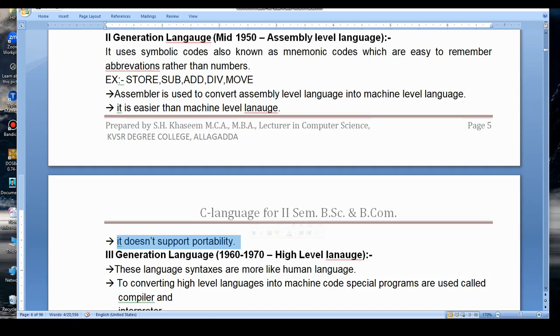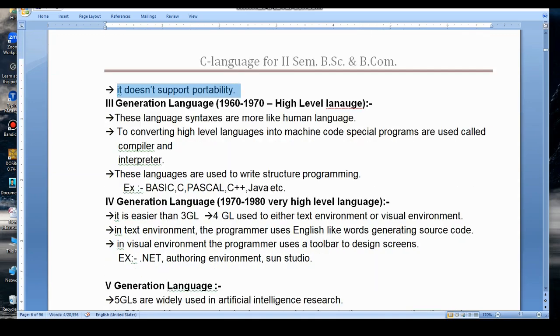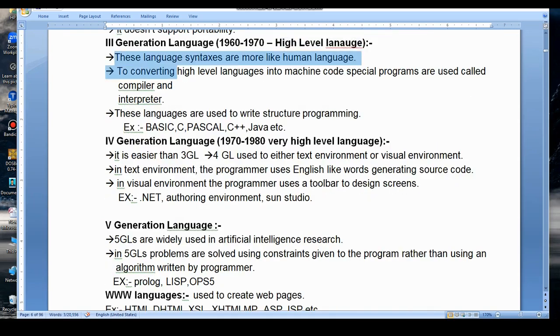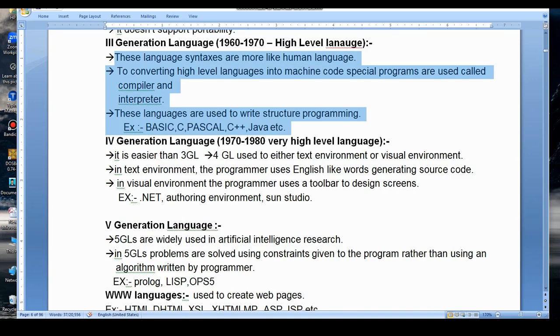So next, coming to third generation language. Its period is 1960 to 1970. That is high level language. It is also called a high level language. So here the syntaxes of these languages are similar to human language. This high level language needs to be converted into machine level language by using a compiler or interpreter.